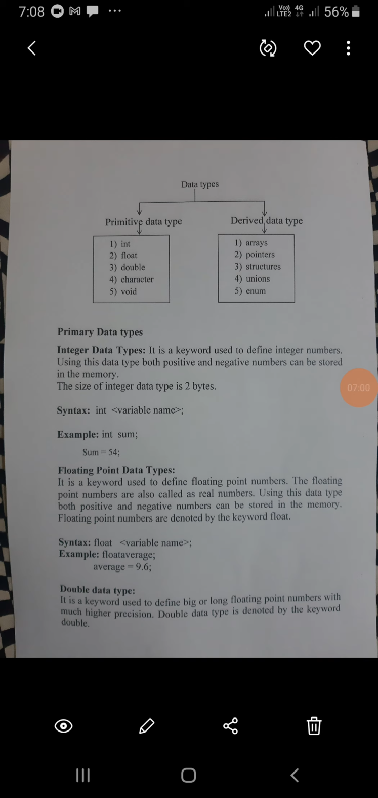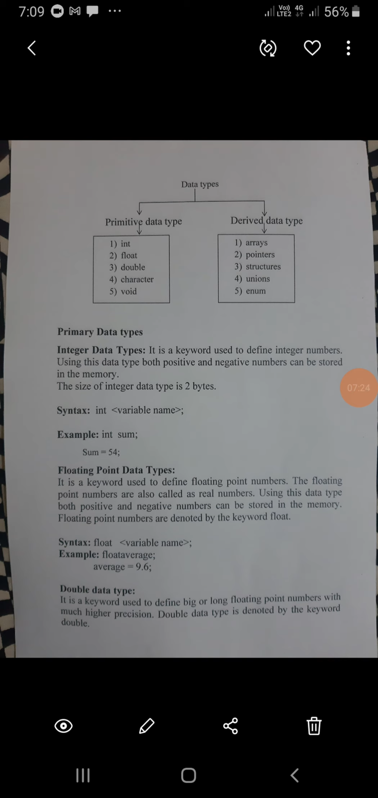Here, float average. In the example, float space average. You have to give a space between float and average. So here average is the variable name, 9.6 is the value. This is the fractional part of 9.6, so this is a floating point number. So 9.6 is stored in the average variable.